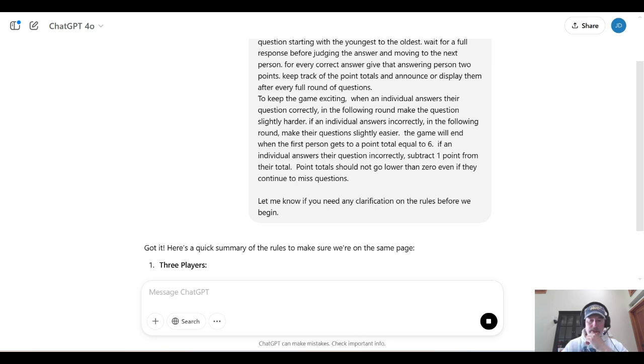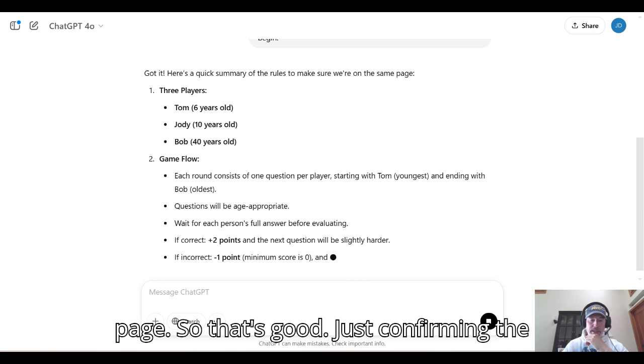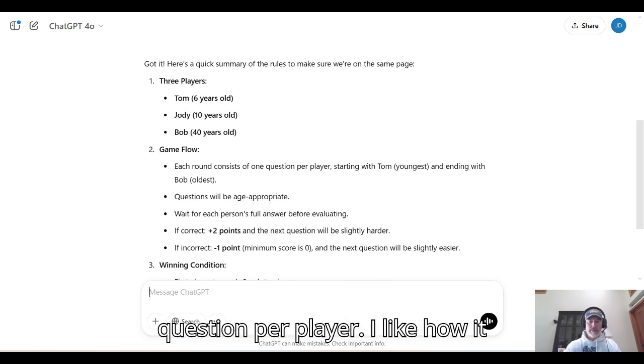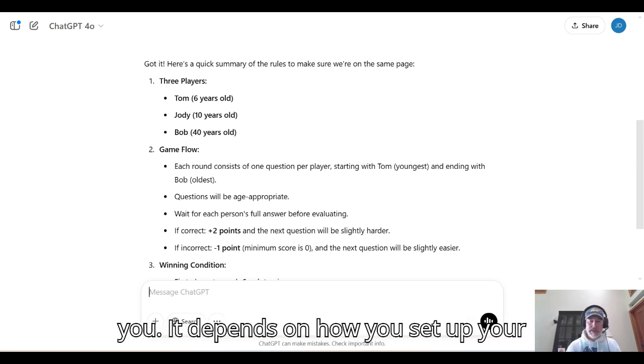Got it. Here's a quick summary of the rules to make sure we're on the same page. That's good, just confirming the players. Each round consists of one question per player. I like how it summarizes, and it may not do that for you. It depends on how you set up your personalization.